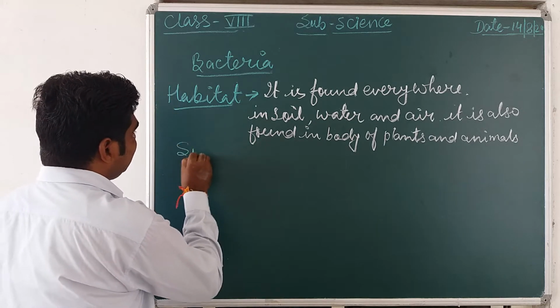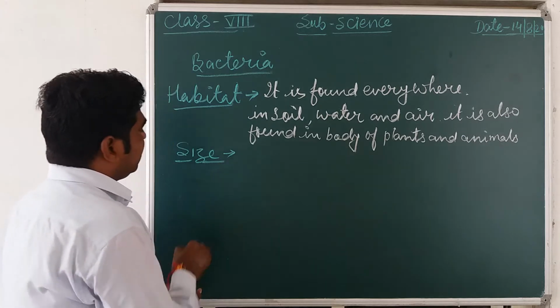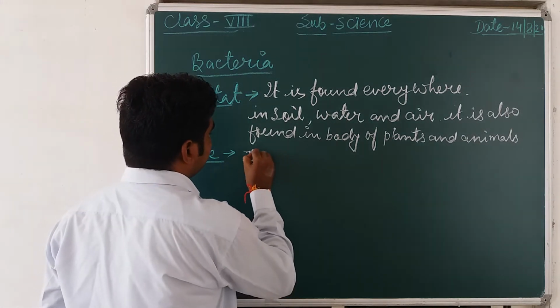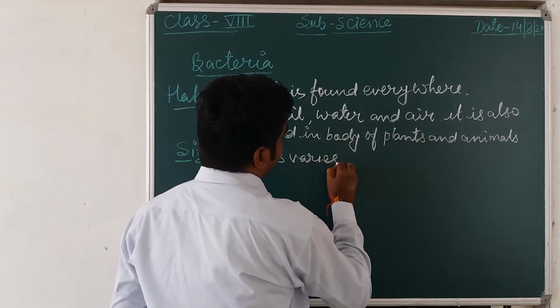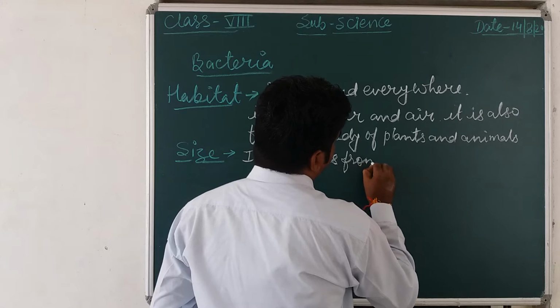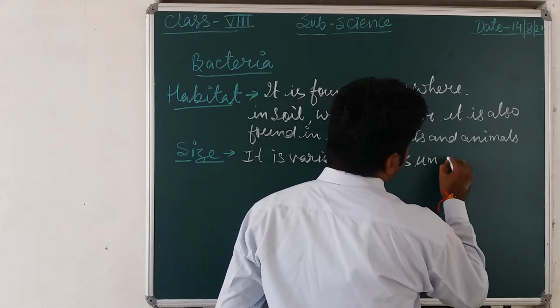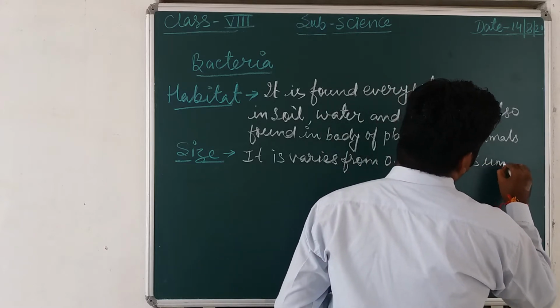So the second one is size. The size of bacteria varies from 0.15 micrometer to 1.5 micrometer.